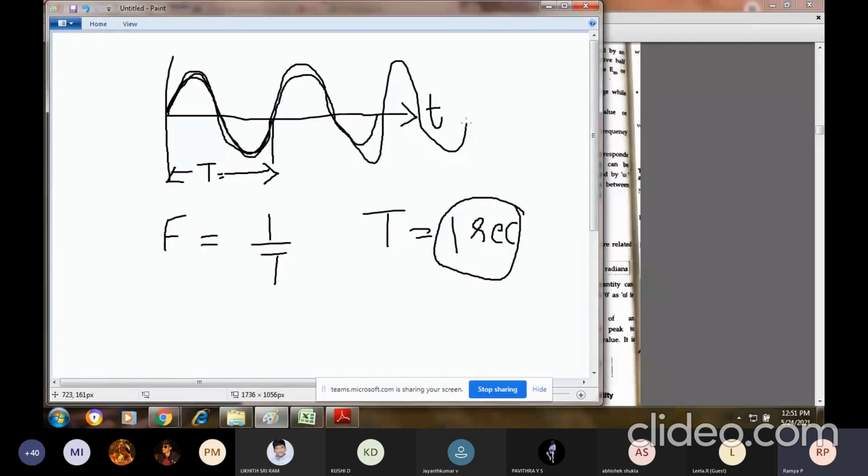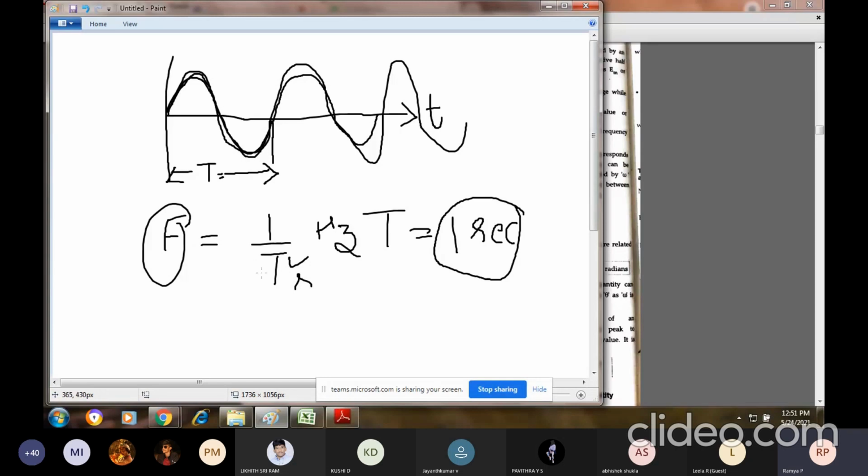The unit for frequency is hertz. Always indicate the unit as hertz. And for time period, it is seconds. Okay. Now, if the frequency is given and you want to calculate the time period, just take the reciprocal of frequency. And if the time period is given and you want to calculate frequency, the reciprocal of time is frequency. So you can easily calculate if any one parameter, either time or frequency, is given.